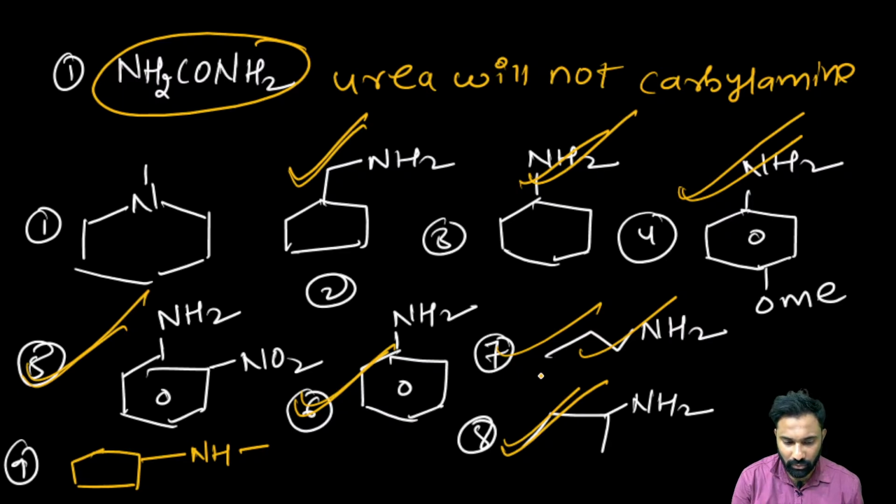What is the role of the nitro group? No, there is none. Primary amines will give you the carbylamine reaction. There is no role of the nitro. The carbylamine reaction is given by which one? Primary amine. Is it clear? Okay, done.